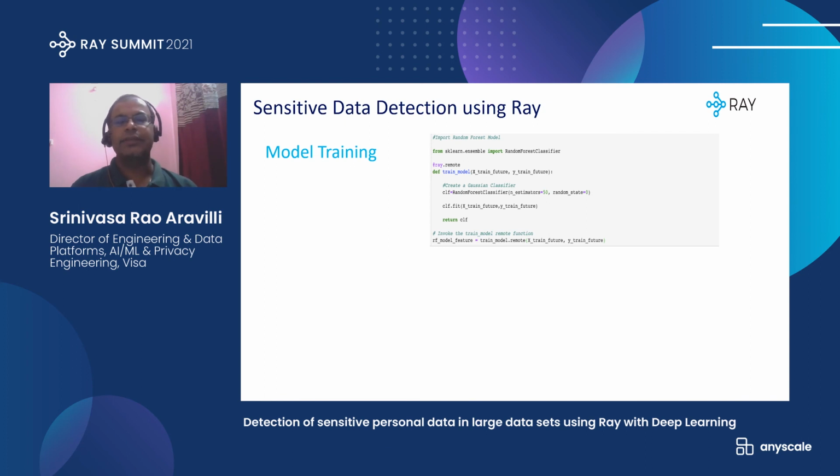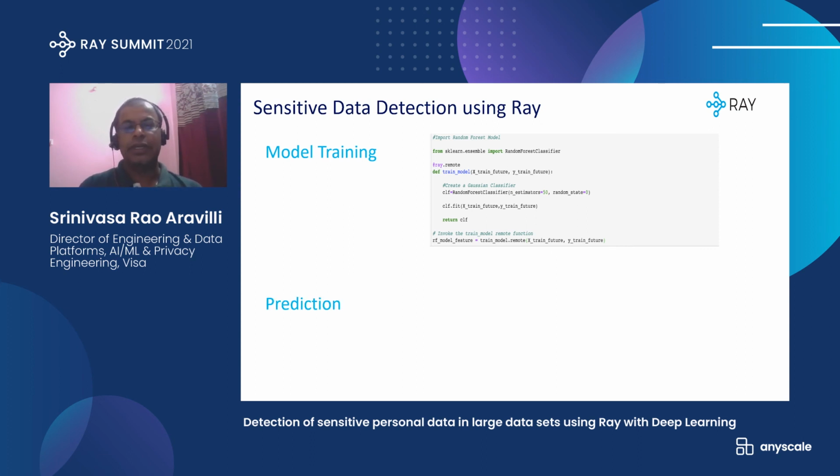So, model training. As I mentioned, in this particular POC we are using the scikit-learn random forest classifier. It is simple. Any Python function can be executed as a ray remote function, and that's what we are doing here. The train model will take the random forest and the number of estimators, here 50 we are using, and then the model is fit.